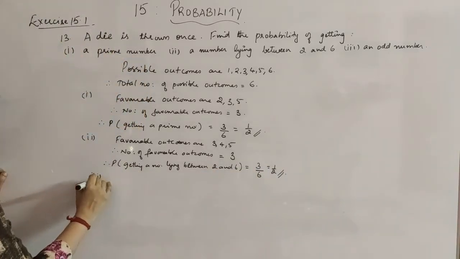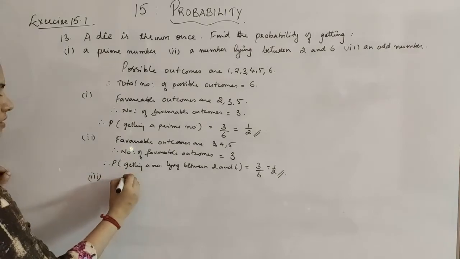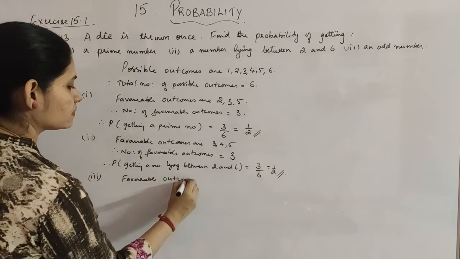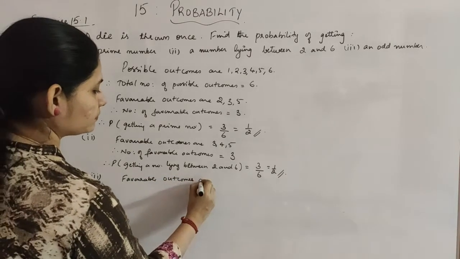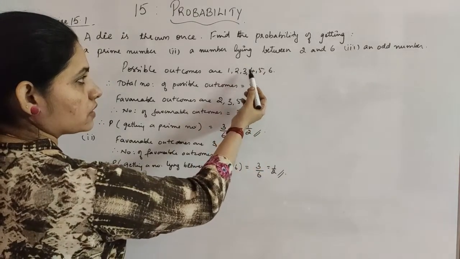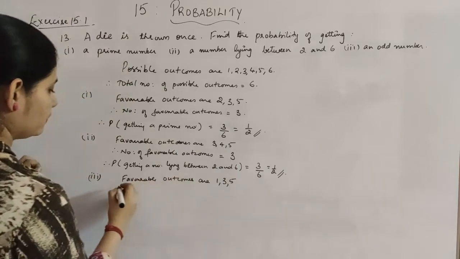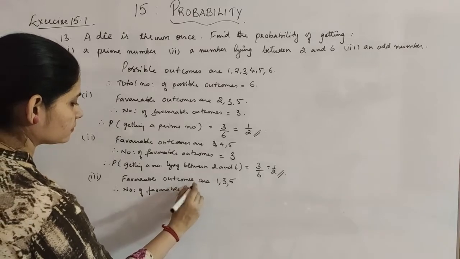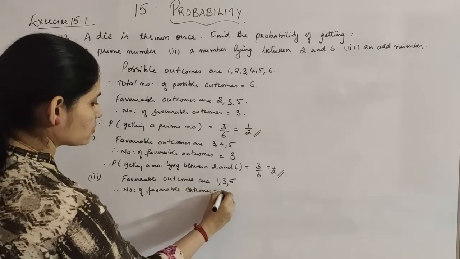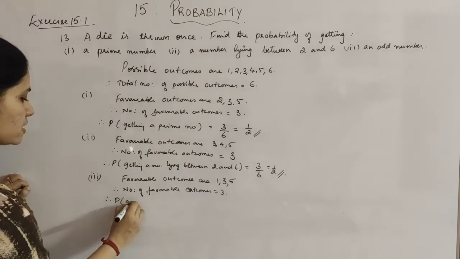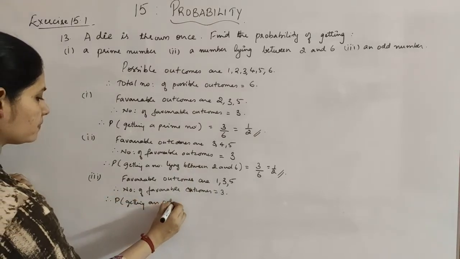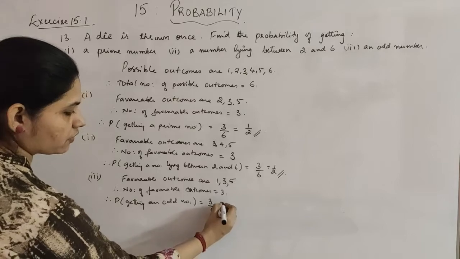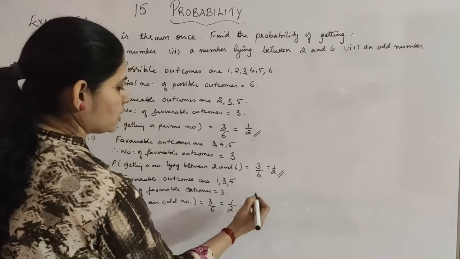And what is the third subdivision? An odd number. So, the probability of getting an odd number. What are the favorable outcomes for this? An odd number means it is 1, 3 and 5. Therefore, the number of favorable outcomes is again 3. Hence the probability of getting an odd number is the number of favorable outcomes, which is 3, divided by the total number of outcomes, which is 6. So you'll get it to be 1 by 2 again.